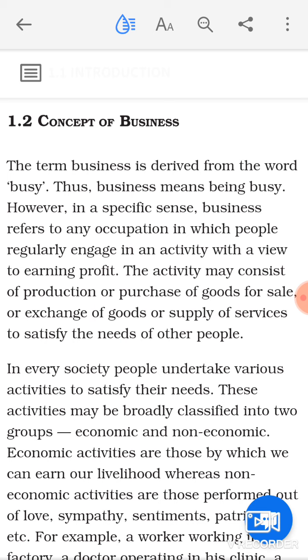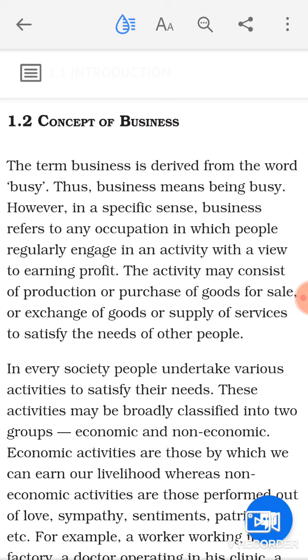The activity may consist of production, or the purchase of goods for sale purpose, or exchange of goods, or supply of services to satisfy the needs of other people. So these are the things required to call an activity a business.